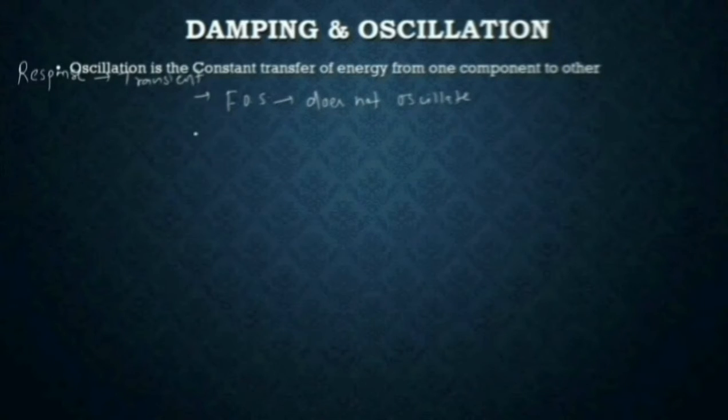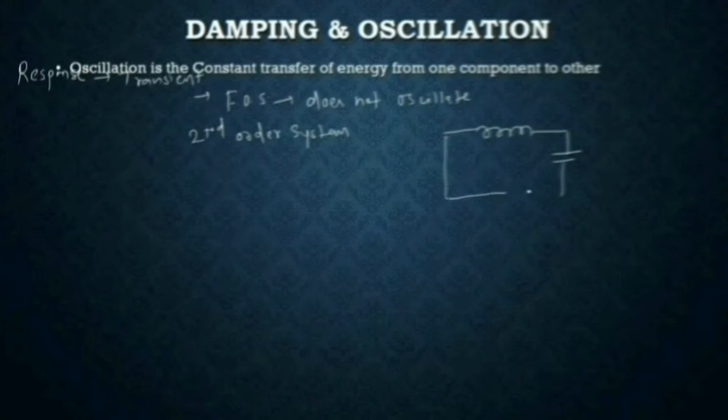If you take an example of a second order system, there will be exactly two energy storing elements. We can take an example like this: suppose one energy storing element is an inductor, and the other is a capacitor. They both are energy storing elements, so energy will keep on transferring from this element to that element, and then back again, constantly. And this constant transfer of energy is what we call the oscillation of the system.